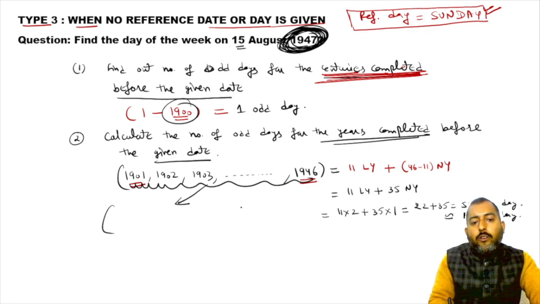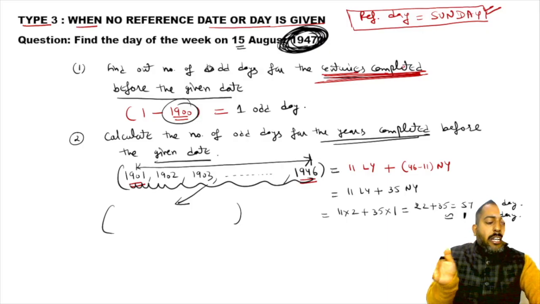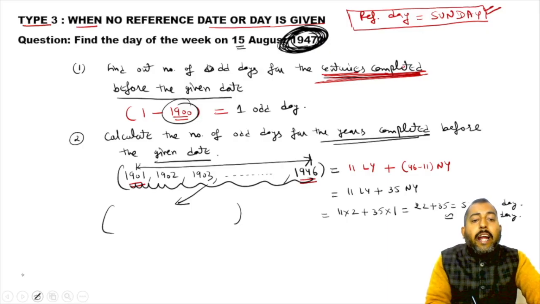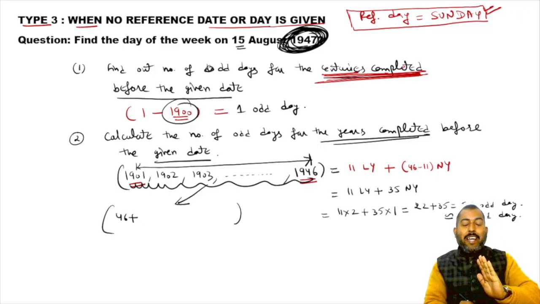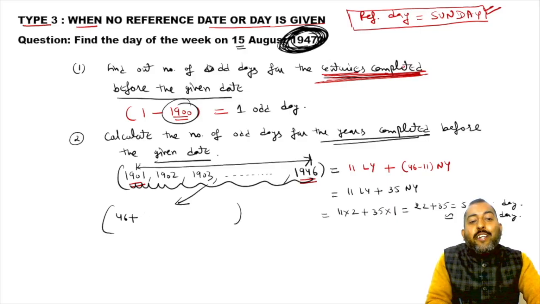Okay, you could have calculated the odd days of this step like this as well. First of all, write how many years are there from 1901 till 1946. 46 years are there. The next step is to add the quotient when this 46 is divided by 4.